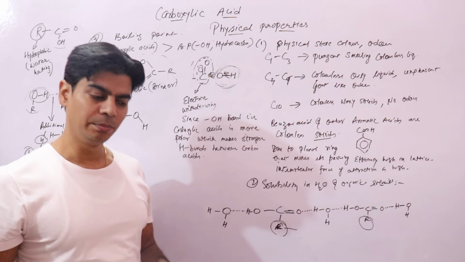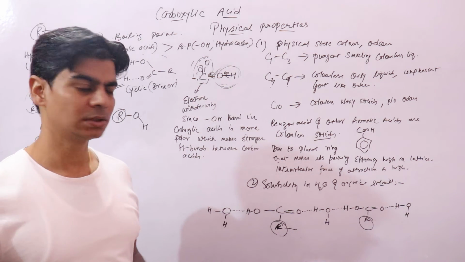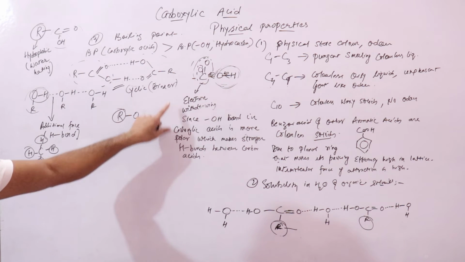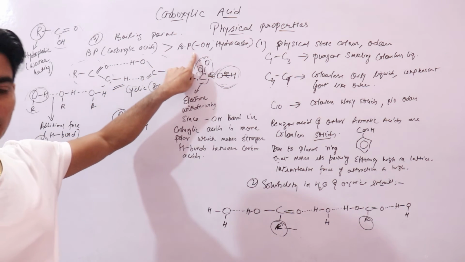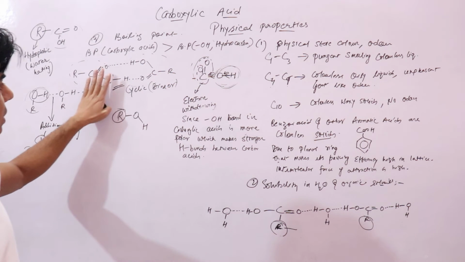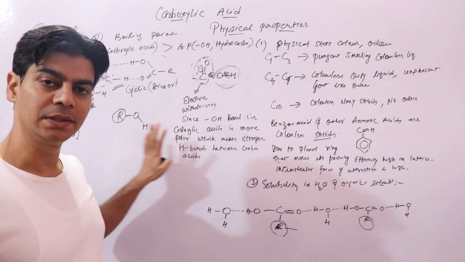More polarity means stronger hydrogen bonds. Just understand that. So this is the reason why carboxylic acids have higher boiling points than alcohols. Simple reason, because carboxylic acids can form stronger hydrogen bonds than alcohols.